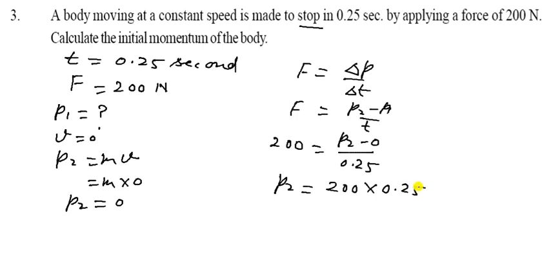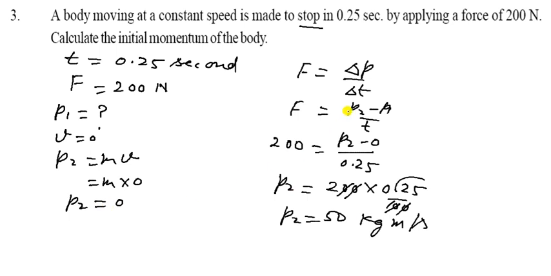So let us see, P will be equal to 200 into 0.25. Now remove the decimal and add two zeros, and the zeros cancel. So 25 into 2 is 50. So 50 kg meter per second. It is the unit of momentum.